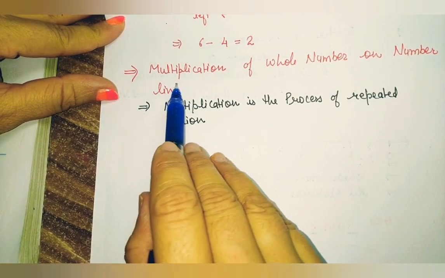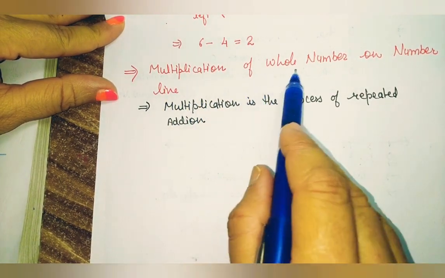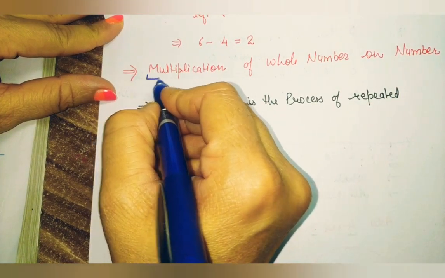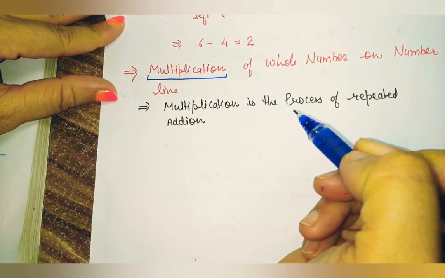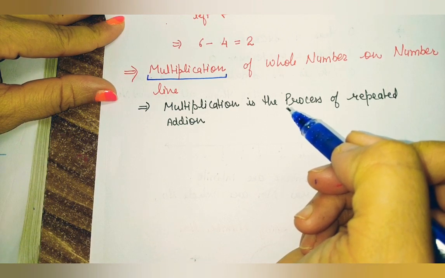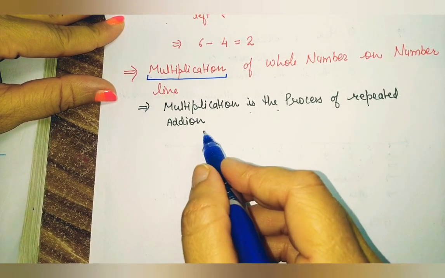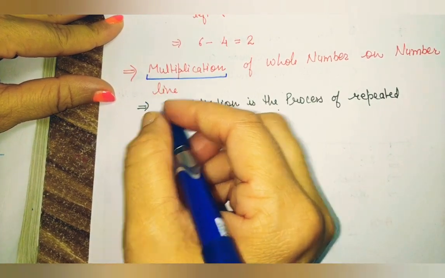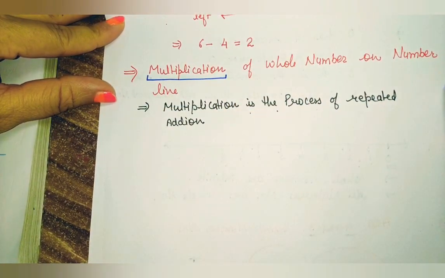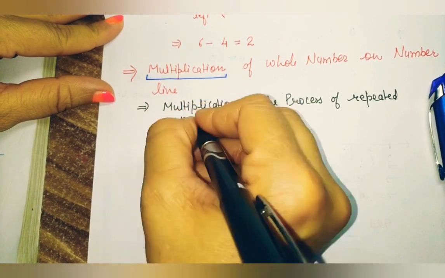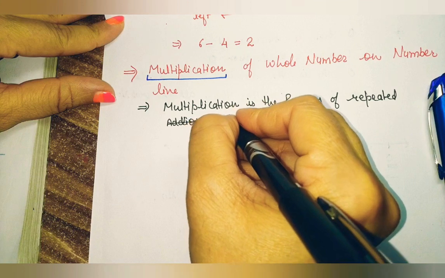Now the next topic is multiplication of whole numbers on the number line. So first of all, students, we have to understand the meaning of multiplication. What is multiplication? Multiplication is the process of repeated addition. That means we have to show the repeated addition to show the multiplication.